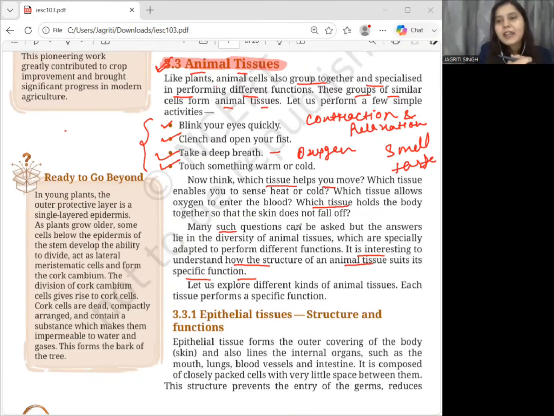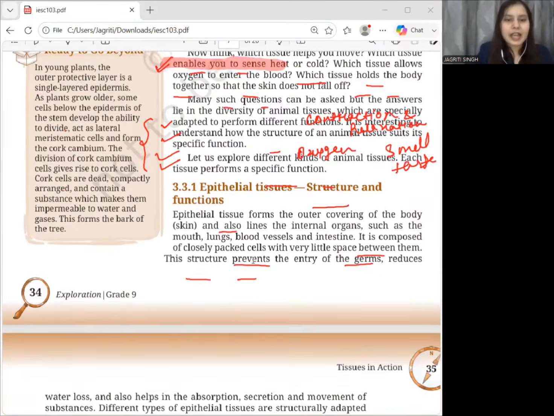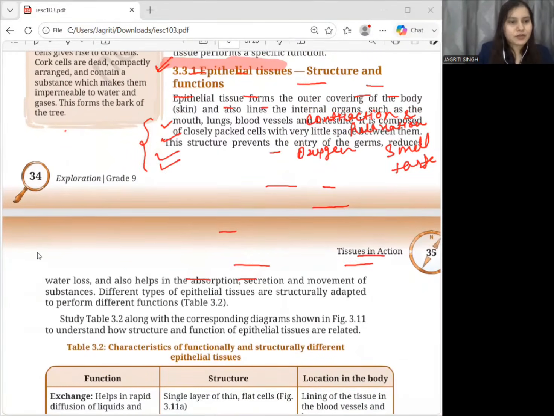Now, another example: if there is any tissue which has to protect the body from injury, it needs a stronger and more protective arrangement of cells, right? So let us explore the different kinds of animal tissues and how each tissue performs a specific function. The first one is epithelial tissue. We'll be studying the structure and function of epithelial tissues.